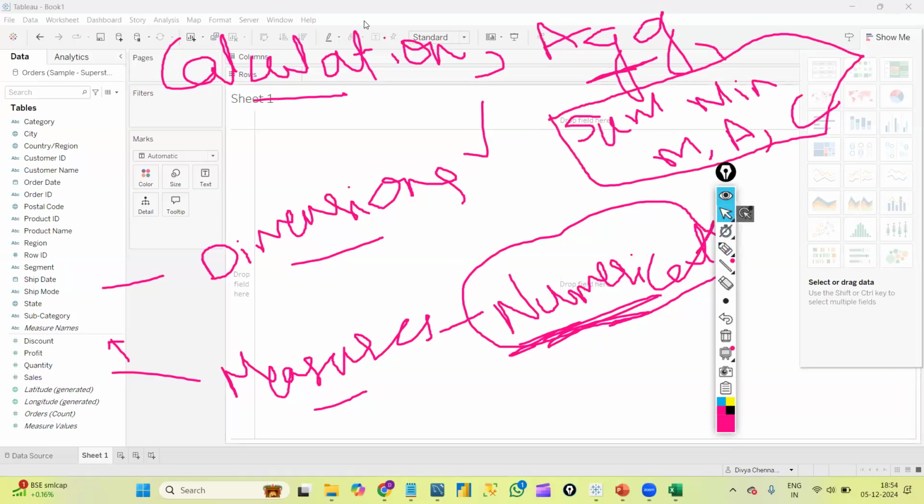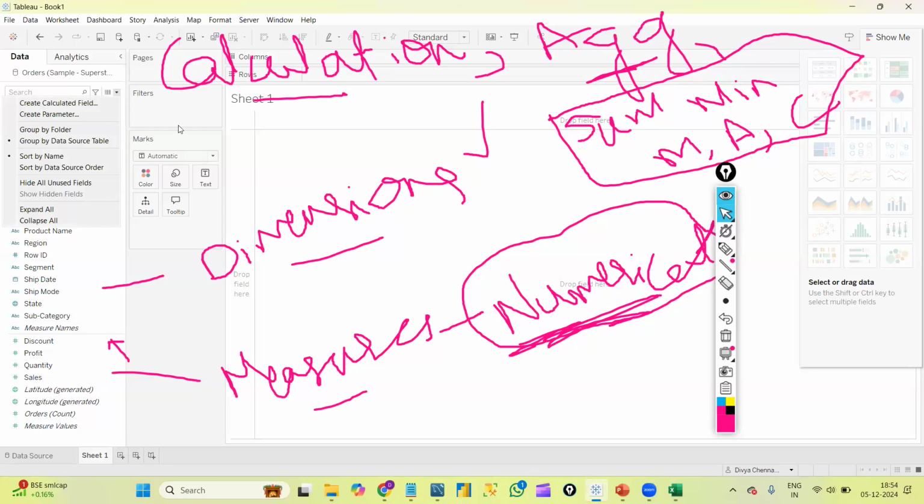So basically, yes, I'll tell you in a while about the formulas. We will have something called a calculated field. In that, we will have all the inbuilt functions which we will use, something like how we will use index functions in Tableau. Here we will use a calculated field, but everything we will have inbuilt only. All the formulas will be available in Tableau.